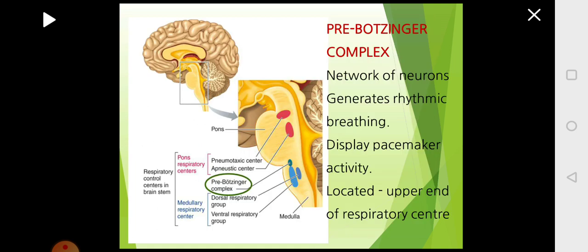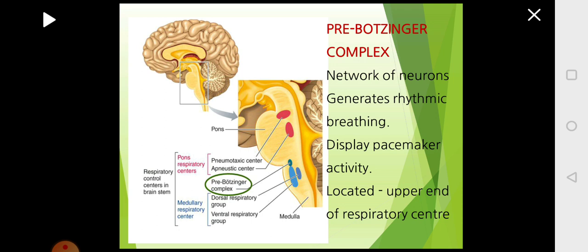Now we spoke about the pre-Botzinger complex. If you look at this picture of the brain stem, you have the pons region where you have the pneumotaxic and apneustic center, which is shown in red color. Then there is the medullary respiratory center where you have the dorsal respiratory group and ventral respiratory group, which is shown in blue color.